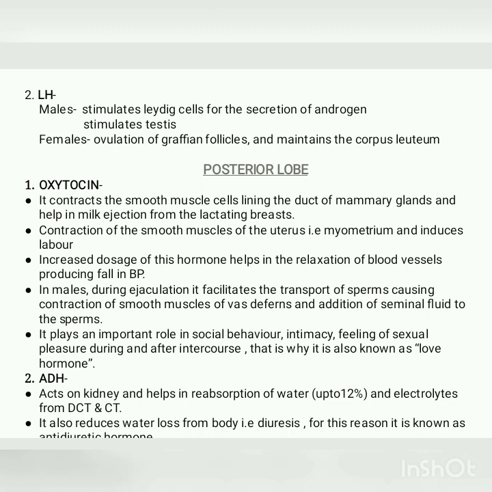The next hormone that comes is the ADH, that is antidiuretic hormone. It acts on the kidney and increases the water reabsorption and electrolyte reabsorption up to 12% from the DCT and the collecting tubule. The next function of this ADH is that it reduces the water loss from the body, that is diuresis. That's why this hormone is known as the antidiuretic hormone.